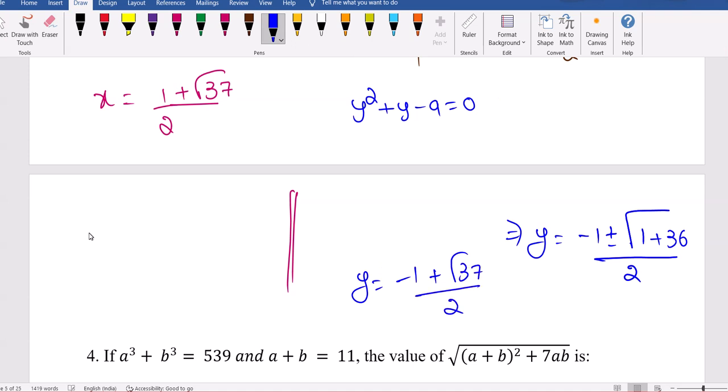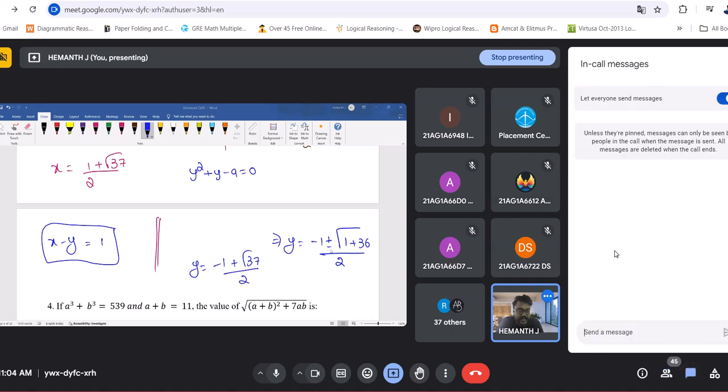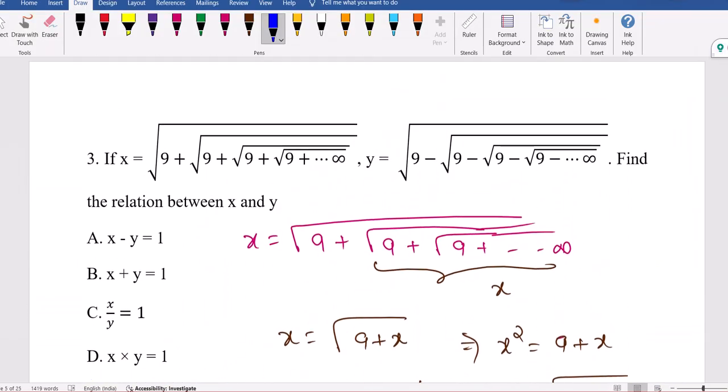Now, x minus y: if you subtract x and y, root 37 cancels. 1 by 2 minus of minus 1 by 2 will give 1. So we got the expression x minus y equal to 1. Solid and excellent question that is. So x minus y equals 1 here. Advanced section. Good question.